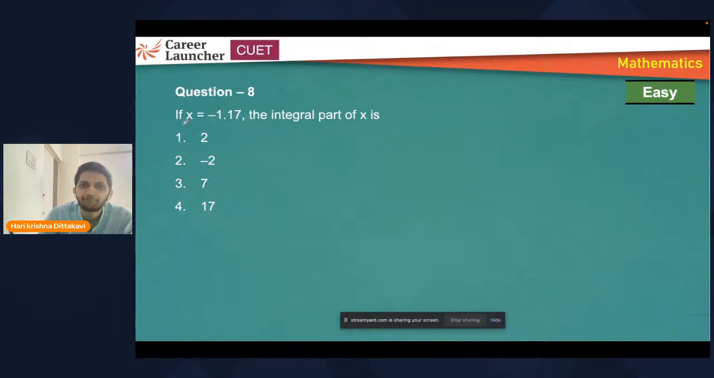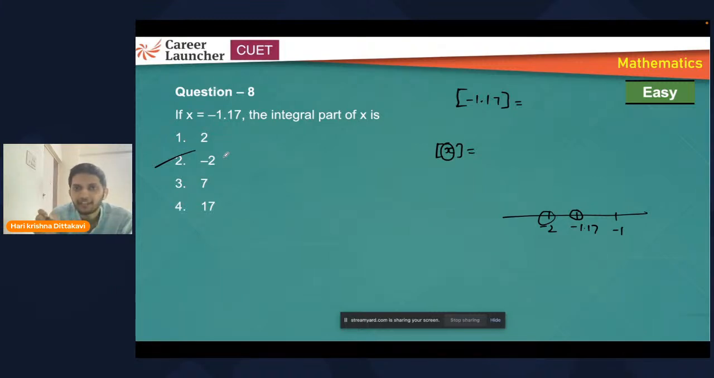Now, this is a very basic question. X is equal to minus 1.17, the integral part of. So what's the integral part of this? First, understand what greatest integer refers to. It refers to the greatest integer less than or equal to x. What is the greatest integer that is less than or equal to x? If you don't know, then write it on a number line. Write the integers beside this. The greatest integer less than or equal to this one will be minus 2. Clear? If you don't know how to get the answer directly, then write the number on the real line. You need to choose the greatest integer which is less than or equal to this value. That's what you need to check.